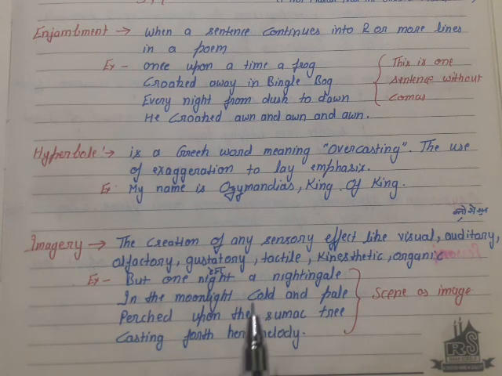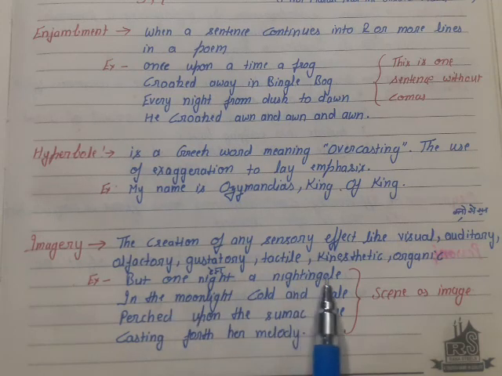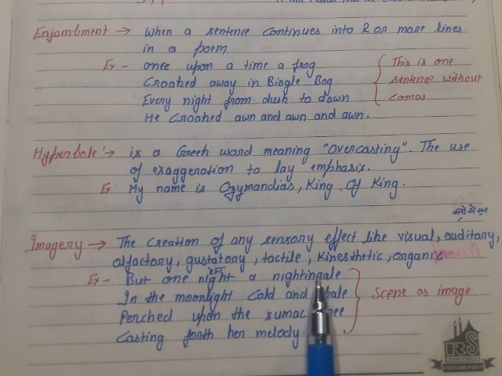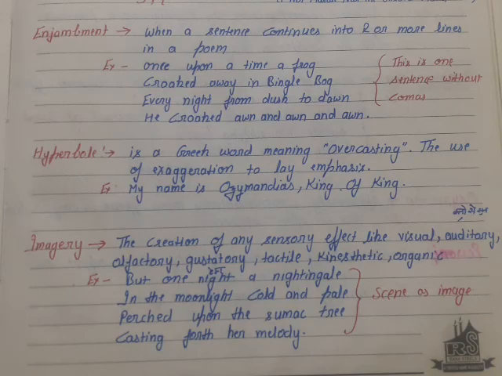Here the poet is saying what happened one night. A nightingale came, and it was a night full of moonlight, and the nightingale was cold and pale, and she perched on the branch of the smack tree, and she started singing, casting the melodious sound. So this explanation creates an image in our mind. So this is the imagery literary device.